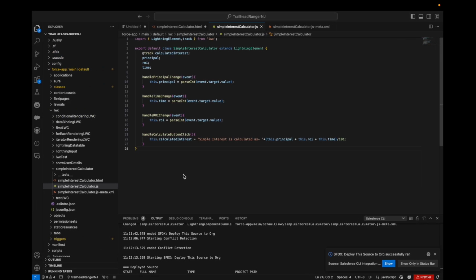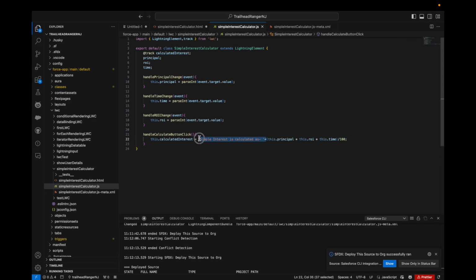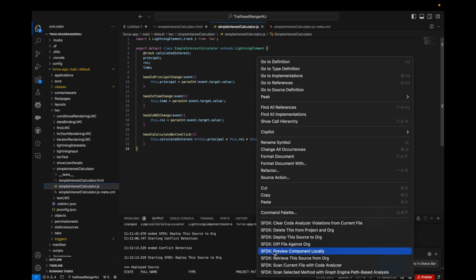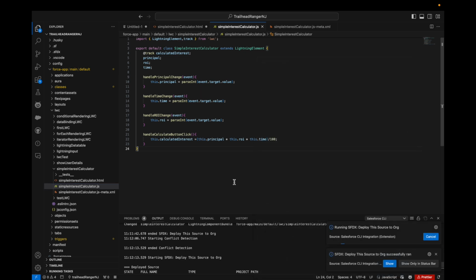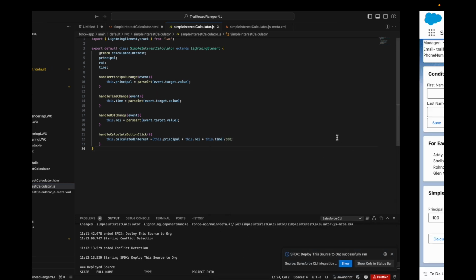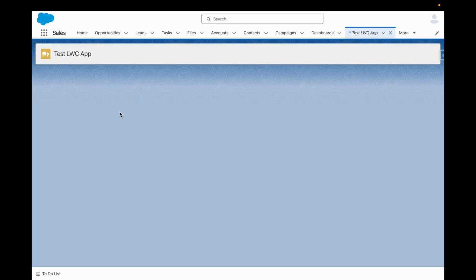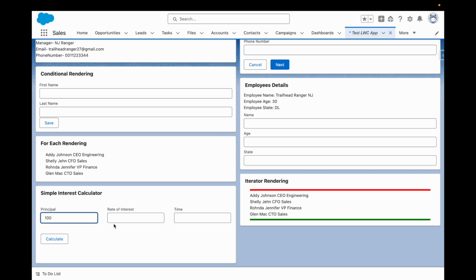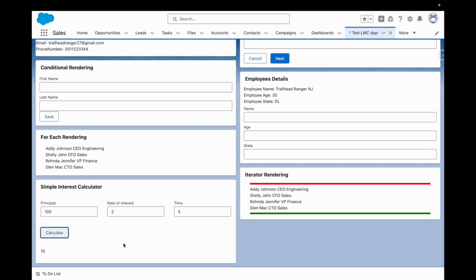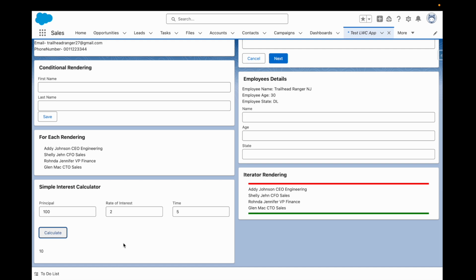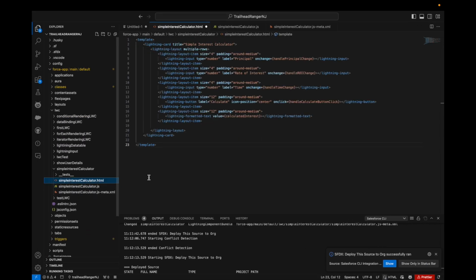So not working again. What I'll do, I'll just try to remove this text. This could be creating a problem here as well. I'll just deploy this now and let's see. Again refresh it. Now I have the output, but my output is a bit out of place.